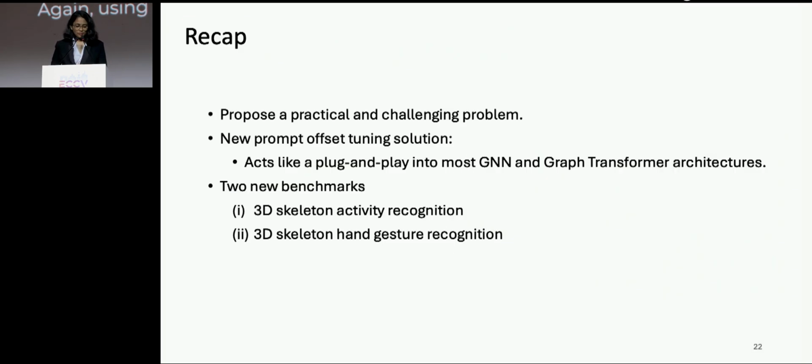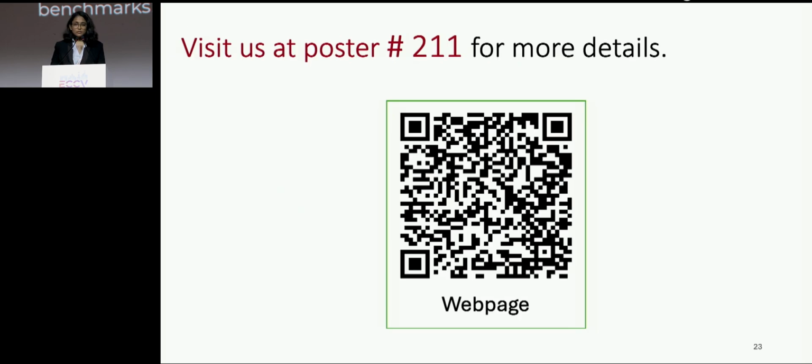To recap, we have proposed a practical and challenging problem of continual human action adaptation, and propose a prompt offset tuning solution which acts like a plug and play into most architectures. We show results by prompt tuning a GCN and a graph transformer, and we have 2 new benchmarks on activities and gestures. We have a lot of interesting details about the method and insights into the experiments.